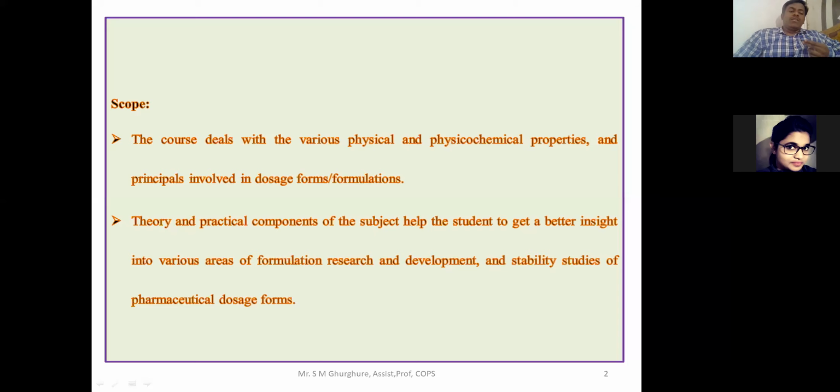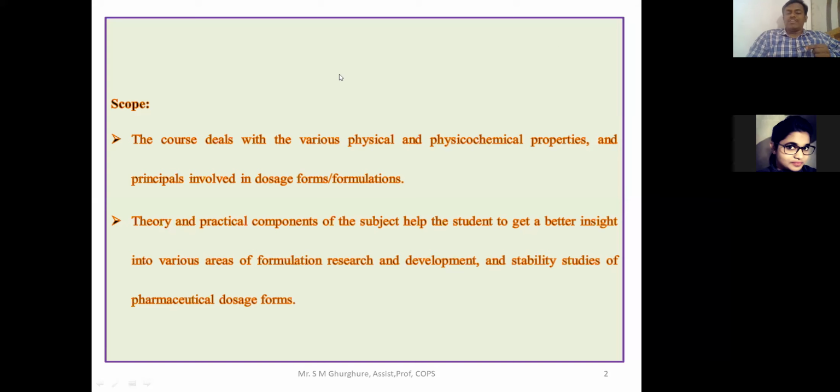Okay. Now, physical pharmaceutics. Physical pharmaceutics is a branch of pharmaceutics and deals with the study of physico-chemical properties of the drug substance. Here we are going to investigate first the physical and then the chemical properties of the drug substance.